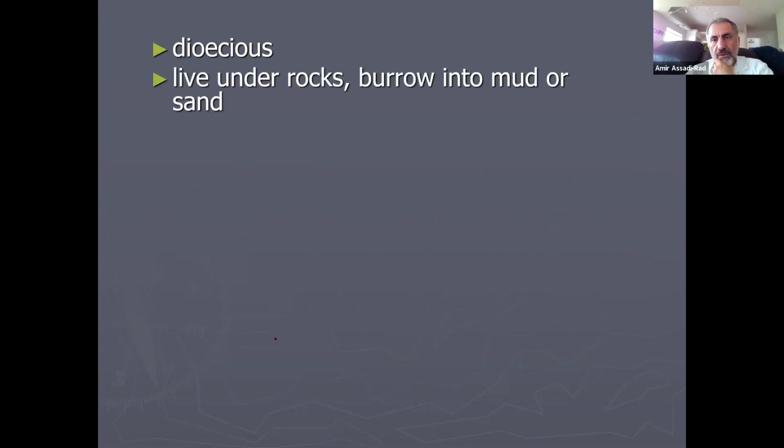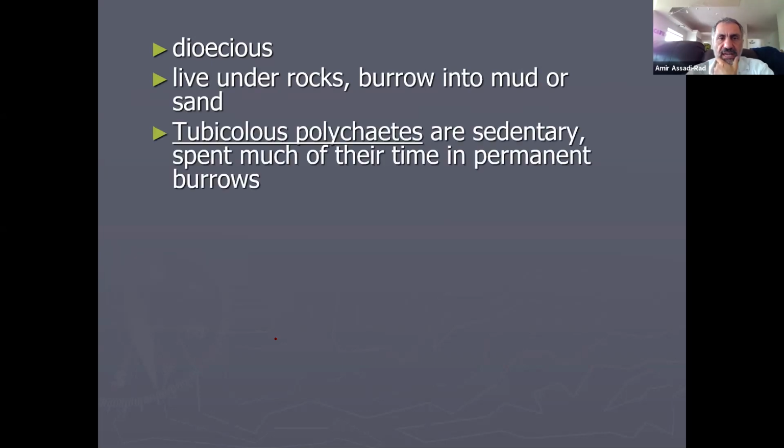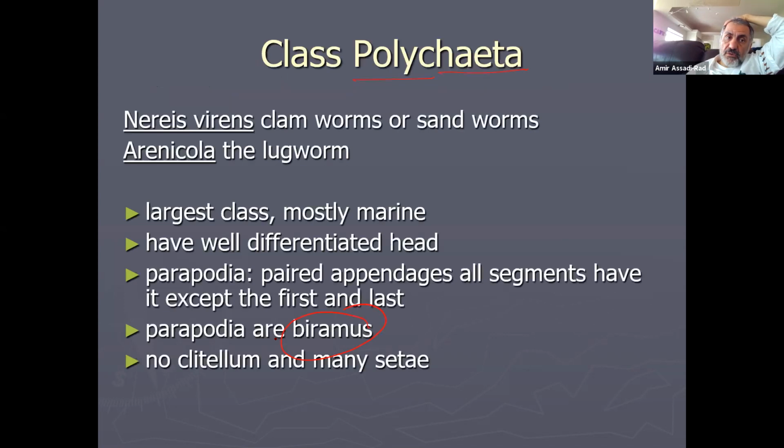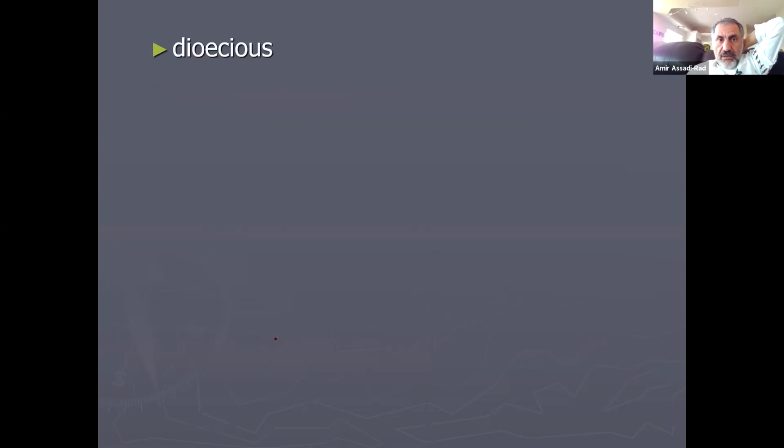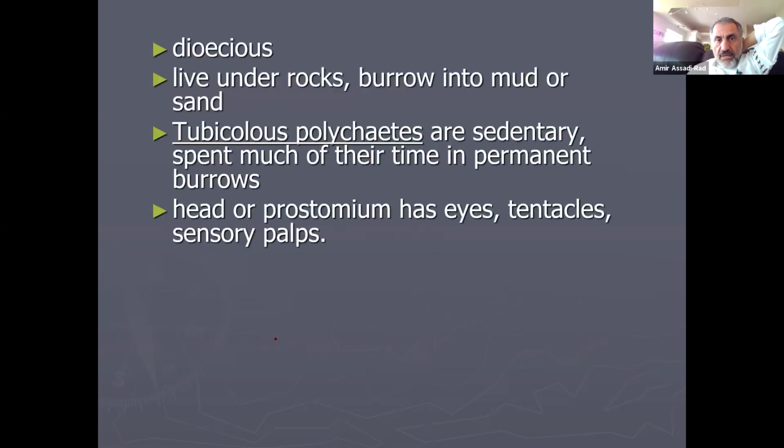They live on the rocks, burrow into the mud or sand. Tubiculous polychaetes are another group. Everything that I said there is about Nereis. Let me go back. I know my notes, I'm giving you two things, but most of what I said is about Nereis. But anyhow, eventually I'm coming up with another species, calling it tubiculous polychaetes.